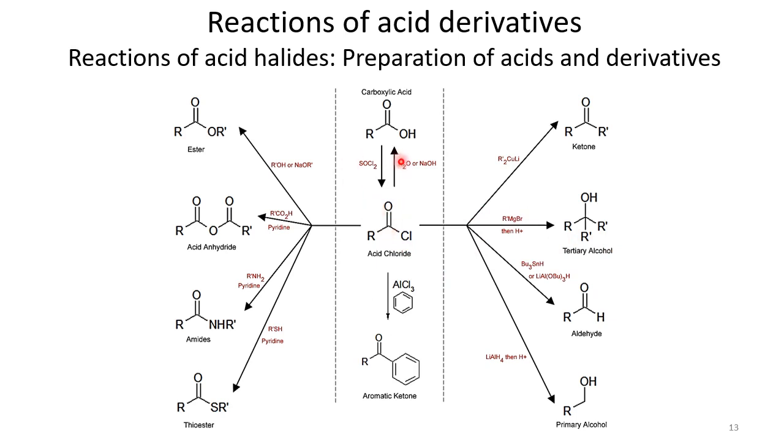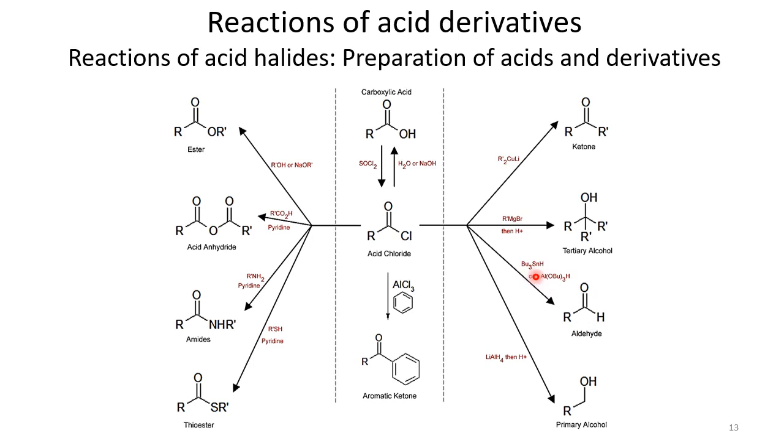Because R negative attacks here, and then O goes into the O negative form. And in this case the difference from acyl substitution reaction is that in acyl substitution the negative charge reverts back. But this is not substitution, it is nucleophilic addition, because R negative adds to the acid chloride, so oxygen converts to OH and R comes as a substituent here. So this is the way to convert acid chlorides into tertiary alcohols.